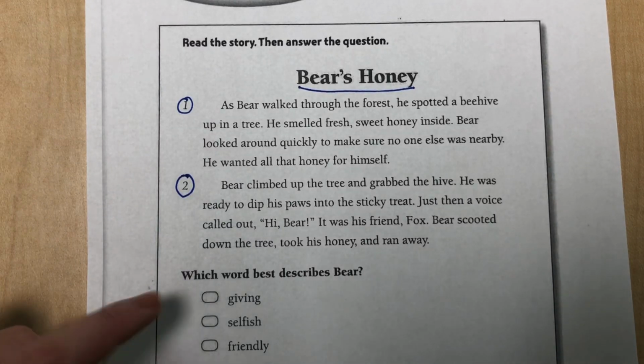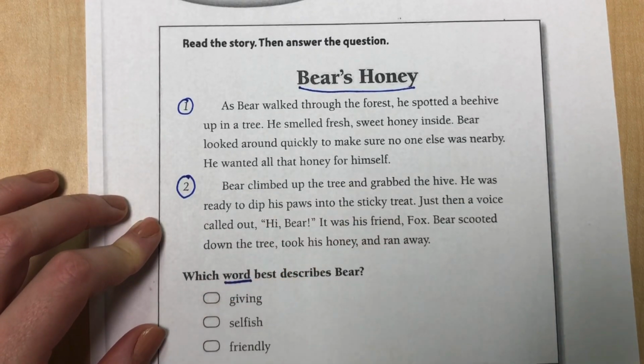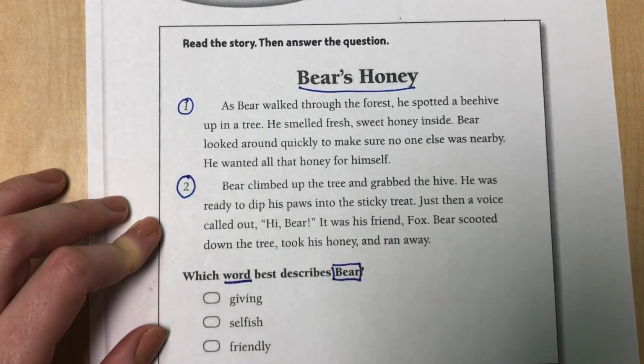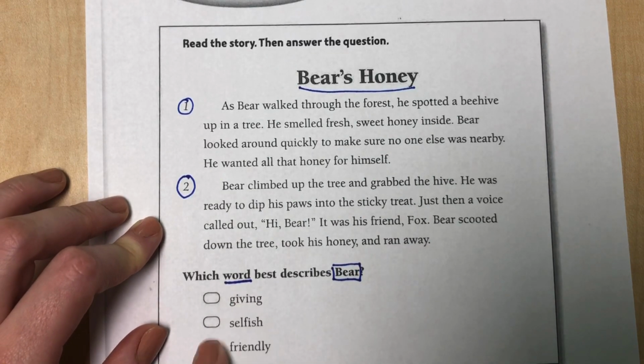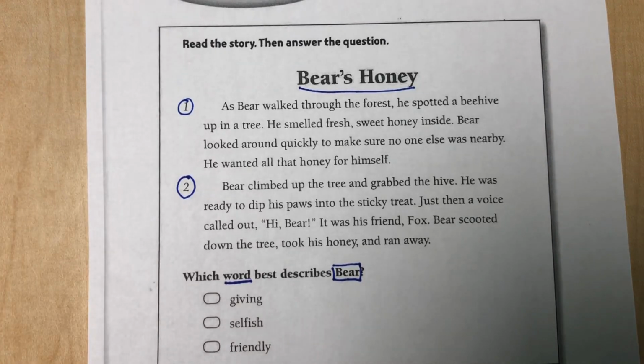Which word best describes Bear? So it looks like we are finding the word that best describes our character Bear. And here are our options: giving, selfish, friendly. So when we read the passage, we need to think about a word that describes our character Bear. So let's go ahead and read the passage.